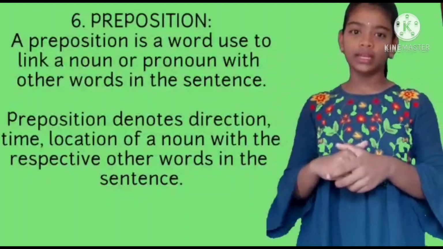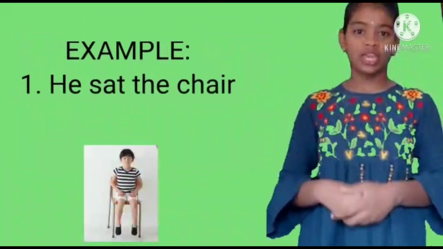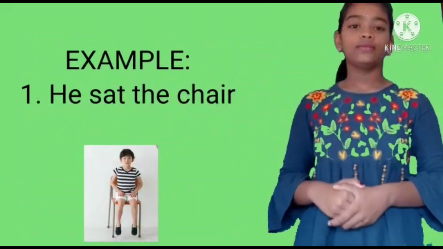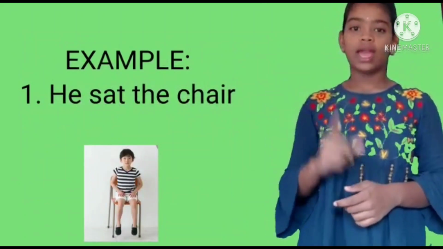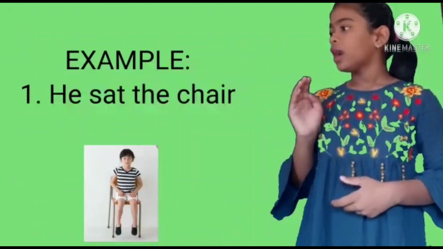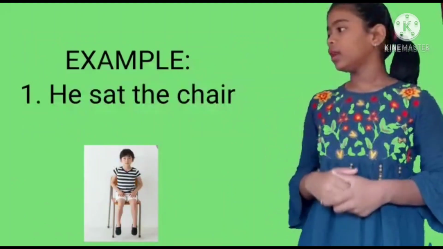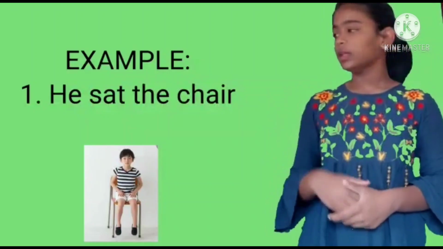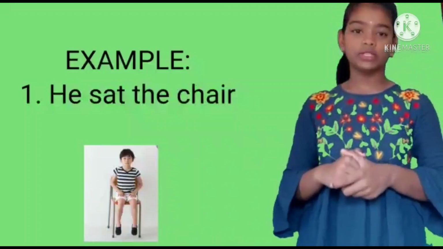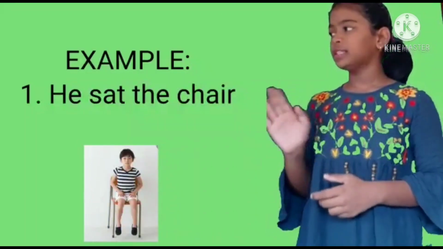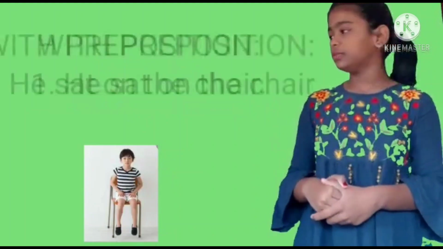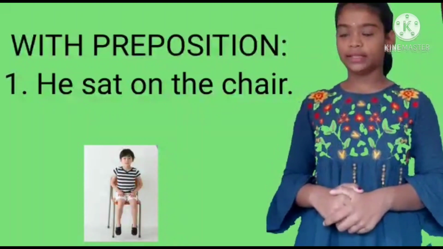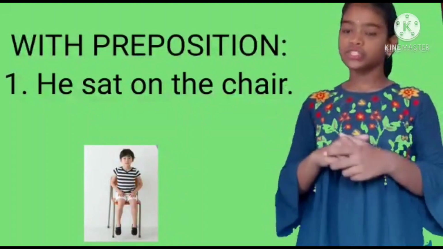Let's understand it with an example. He sat the chair. Here, if we read the sentence, we will get to know that we are talking about one noun and one verb, sat and the chair. But we are not able to understand the relationship between them. Here, the preposition comes into the picture. Let me write the sentence again with the preposition. He sat on the chair. Now we are clear where he sat with respect to the chair.